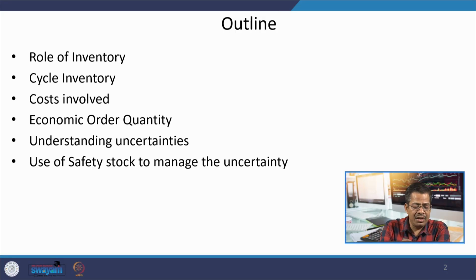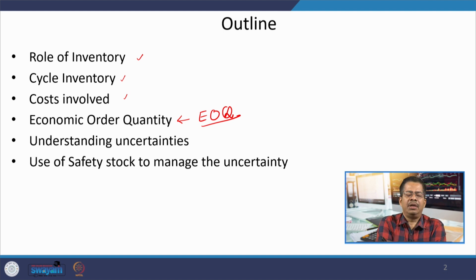So, in this particular session, we are going to discuss what is inventory, the role of inventory in operation management, some of the interesting terms like cycle inventory, the cost of inventory, all these things. And very quickly we will also focus on a very common model of inventory management you all know, that is the EOQ model. That also we will introduce here, and then the role of analytics comes into the picture when we try to understand different types of uncertainties in our external environment.